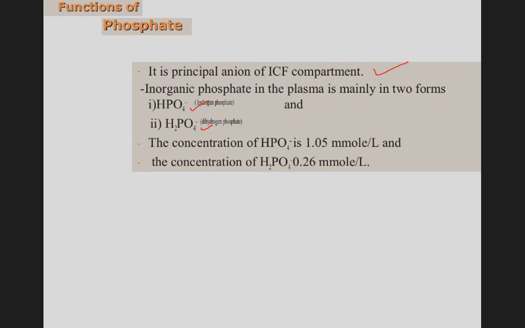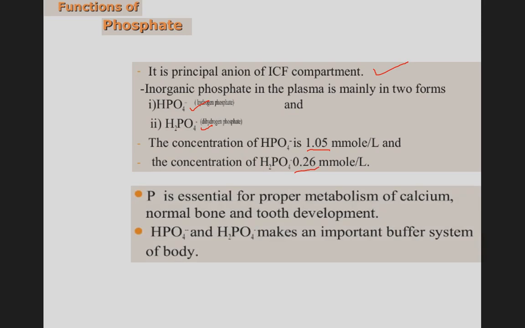The concentration of hydrogen phosphate is 1.05 millimole per liter and the concentration of dihydrogen phosphate is 0.26 millimole per liter. Phosphate is essential for proper metabolism of calcium, normal bone and teeth development. Hydrogen phosphate and dihydrogen phosphate make an important buffer system of the body.